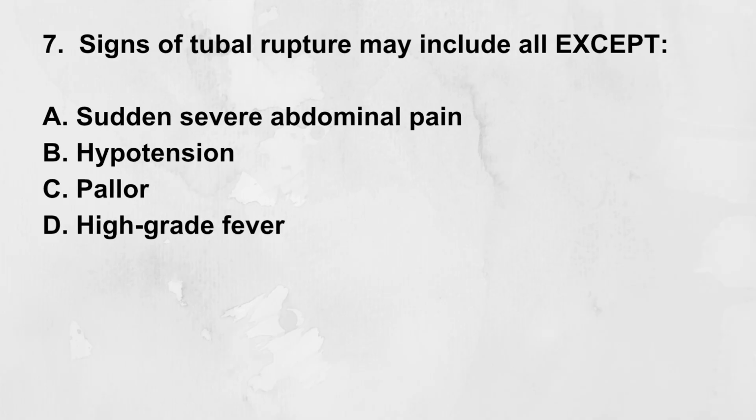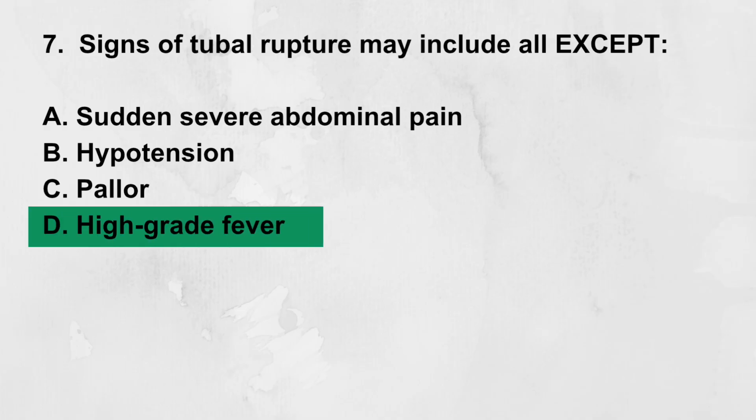Signs of tubal rupture may include all except: A. Sudden severe abdominal pain. B. Hypotension. C. Pallor. D. High-grade fever. Correct answer: D. High-grade fever. High-grade fever is not a typical sign of rupture. Signs typically relate to hemorrhagic shock, like pain, hypotension, and pallor.